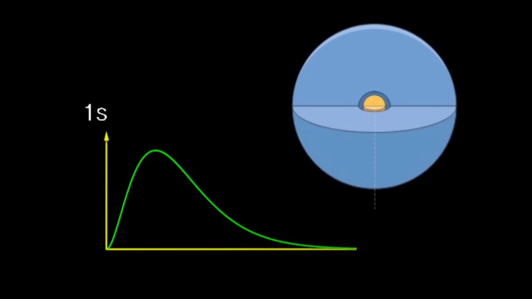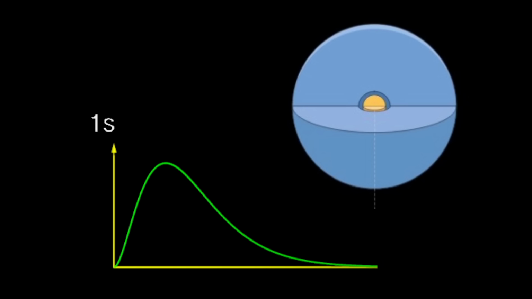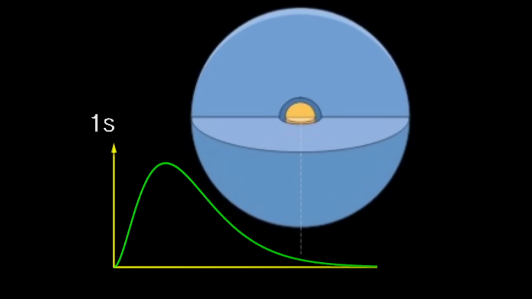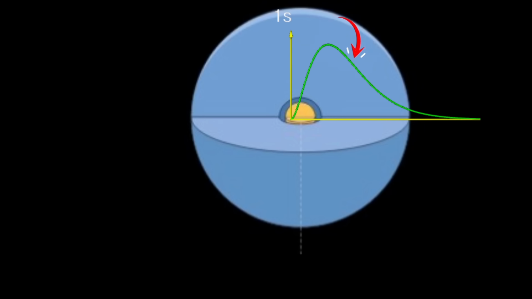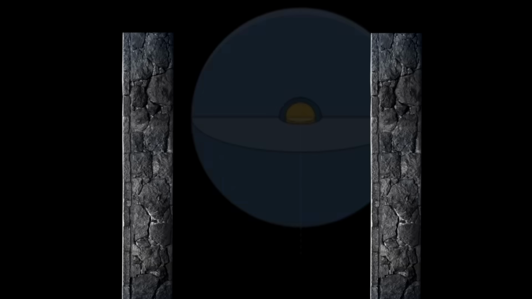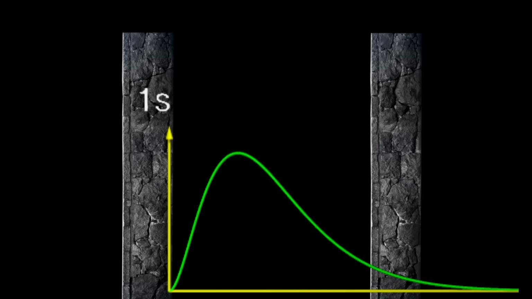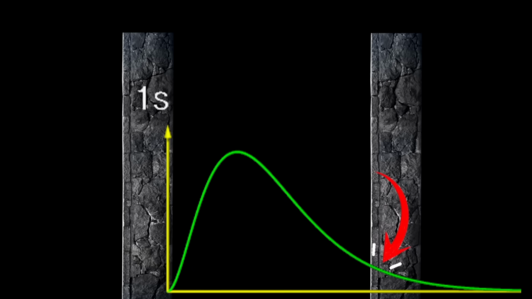This graph here shows the probability of finding the electron in a hydrogen atom's ground state, where its probability cloud is spherical. You can see that the probability of finding an electron gradually decreases as you move farther away from the center. But here's the interesting part. If we place this probability wave inside a potential barrier, you'll notice that at the edge of the barrier, the wave doesn't suddenly drop to zero.